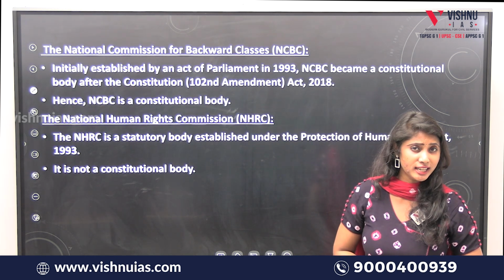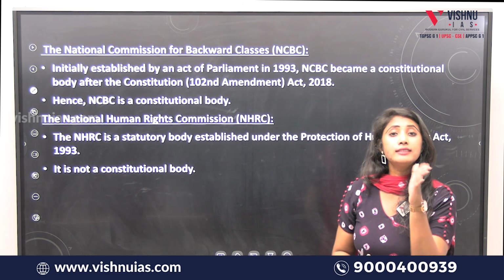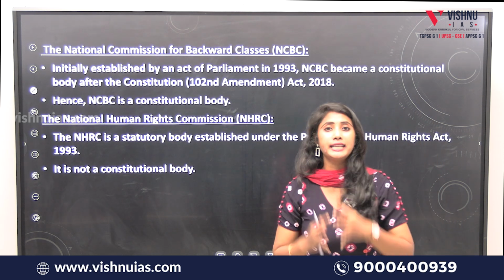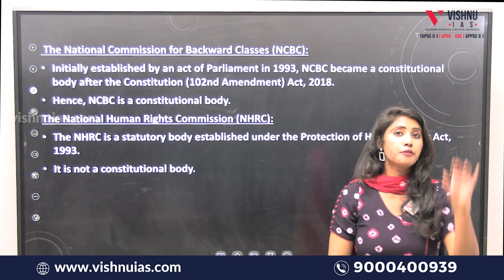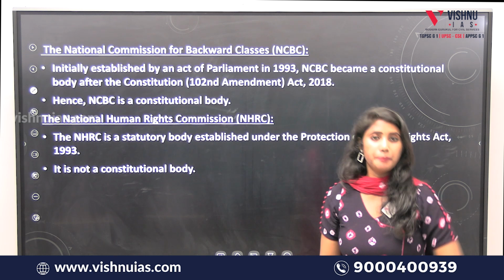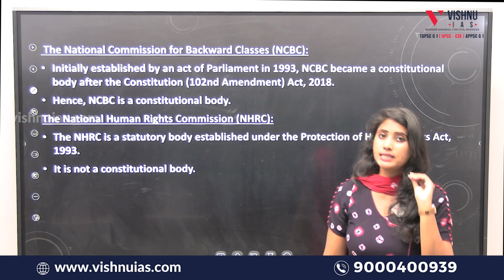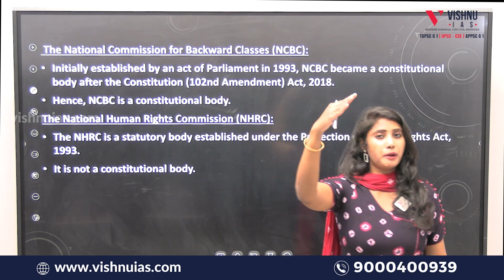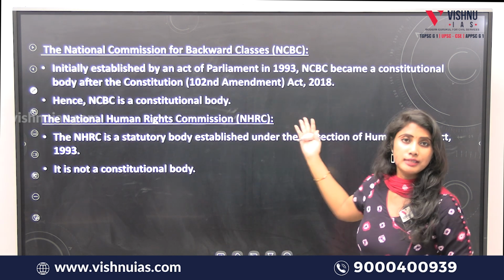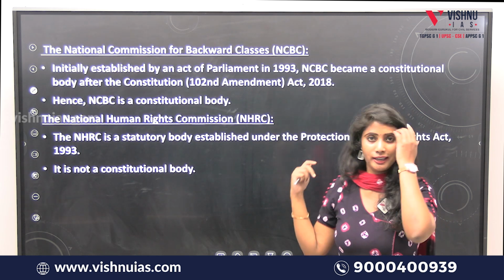Why are they named statutory bodies? Because another name for the laws of the parliament is statutes, and they derive their power from the statutes passed by the parliament. They are said to be statutory bodies, which are less powerful than constitutional bodies, just like the Y in that example.